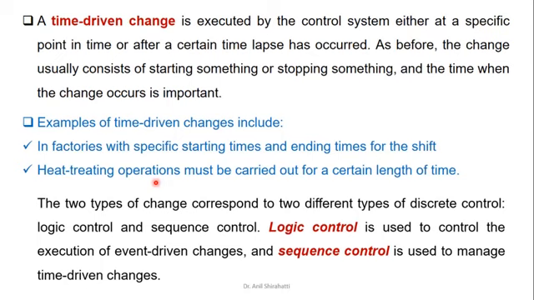Now in control systems there are two types of discrete controls: either logical control or sequence control. Logical control is used to control the execution of event driven changes, and if it is time driven, we use sequence control.